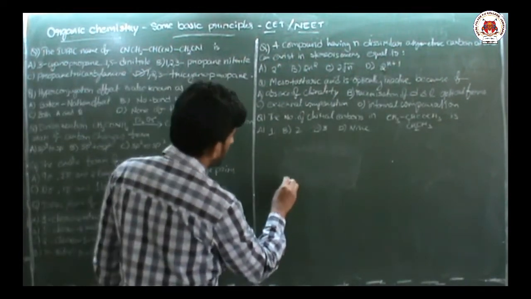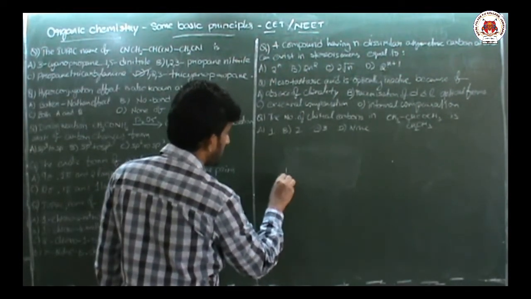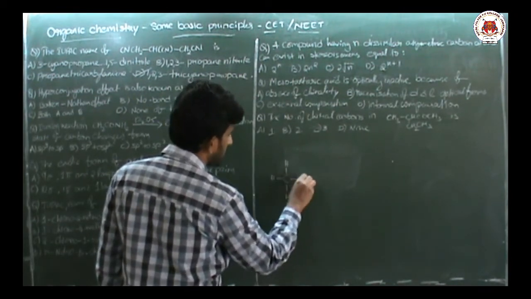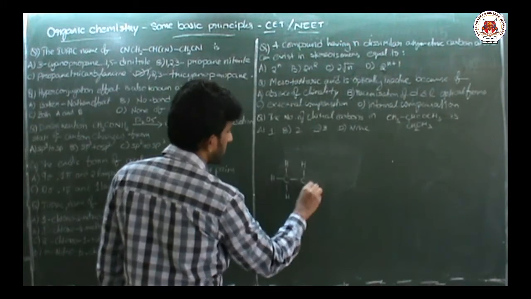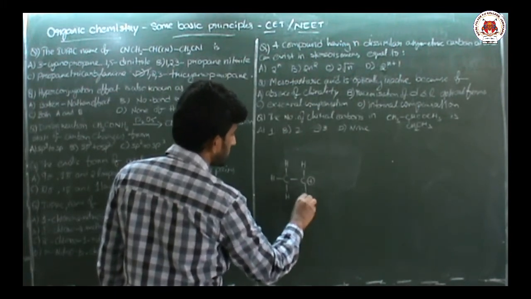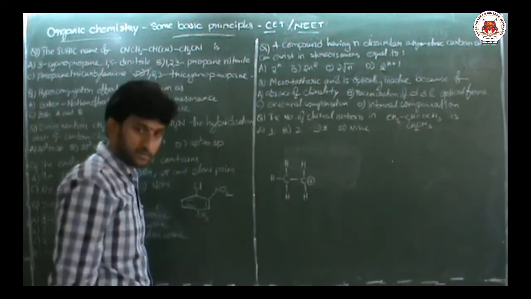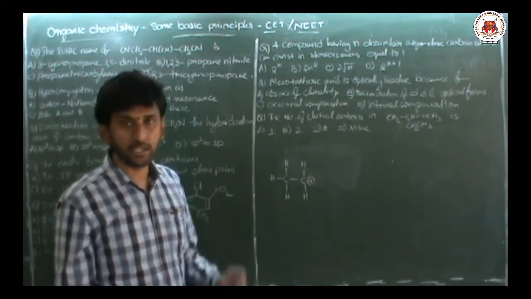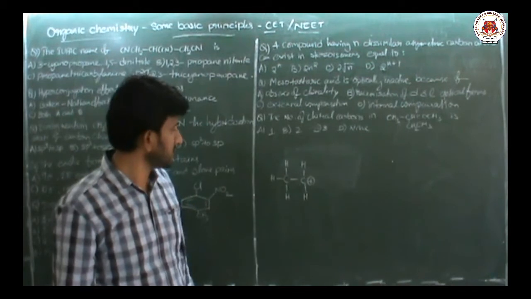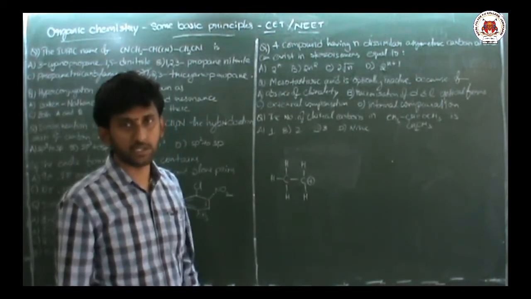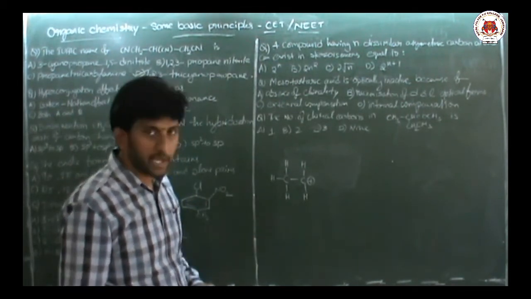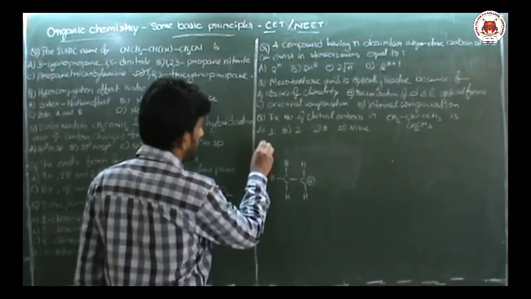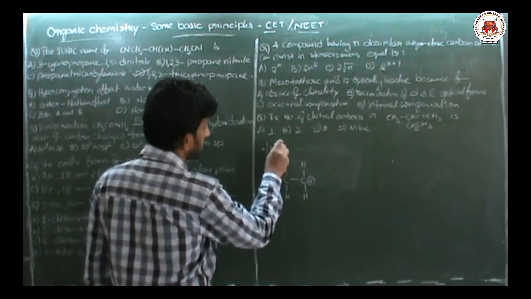First of all, I said hyperconjugation means shifting of sigma C-H electrons adjacent to a positive charge or adjacent to any unsaturation. So what will happen here in hyperconjugation? I am saying this hyperconjugation effect.